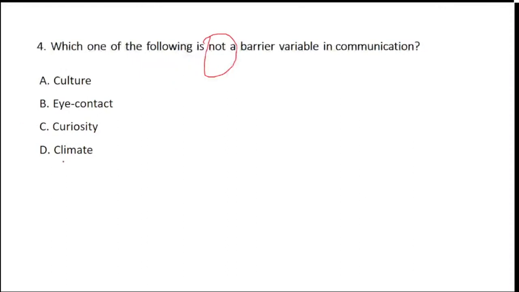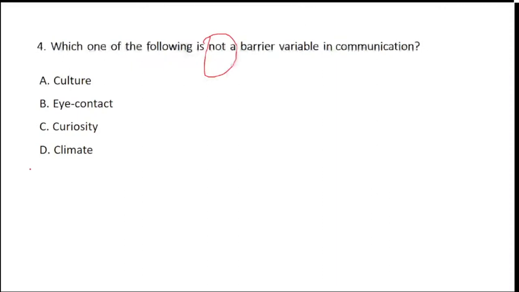Question number 4 on the screen. Here the question is, they have given you the list and you have to consider which is not considered as a barrier. Okay, Rima, thank you very much for writing that question to make it easier for me. Now see over here.